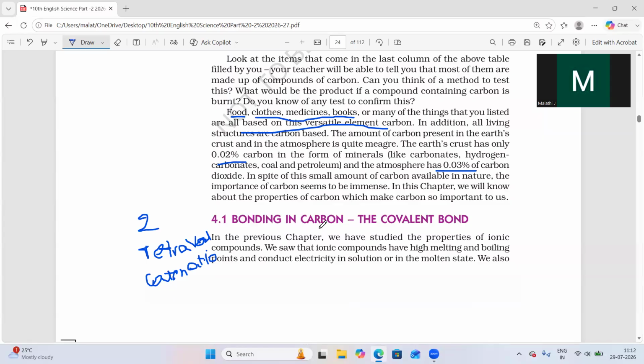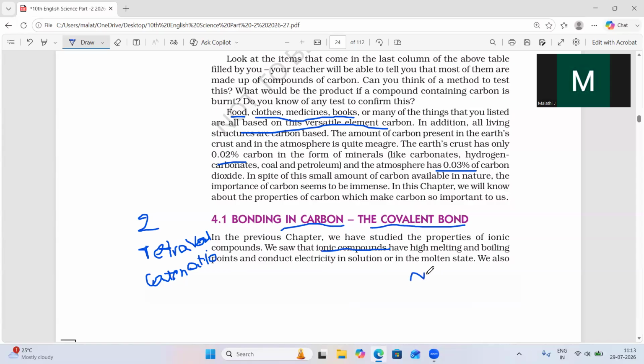Here, if you observe, carbon makes covalent bonds. We know ionic bonds. What is a covalent bond? The bonding in carbon is not ionic, it is covalent. Ionic bonds are bonds between two ions.